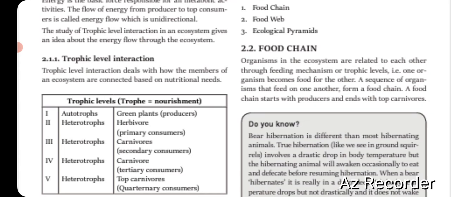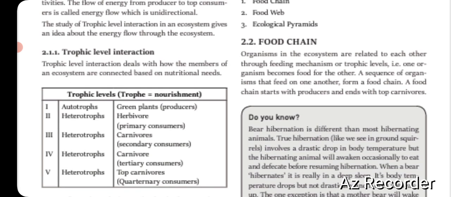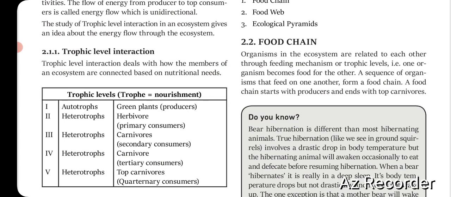Organisms in the ecosystem are related to each other through feeding mechanisms or trophic levels. You already know that each and every one of us is somewhat related to each other because of food habits and food patterns. A sequence of organisms that feed on one another forms a food chain.